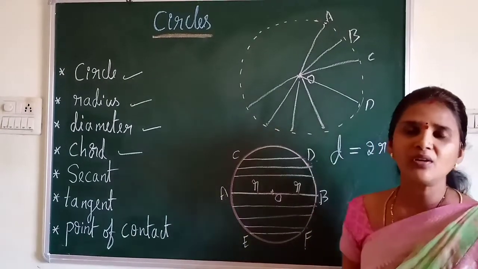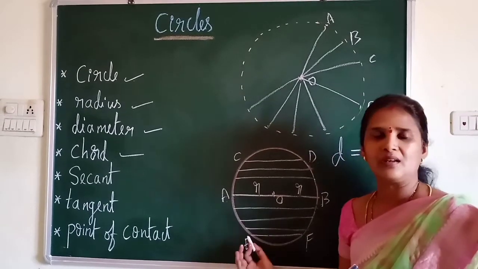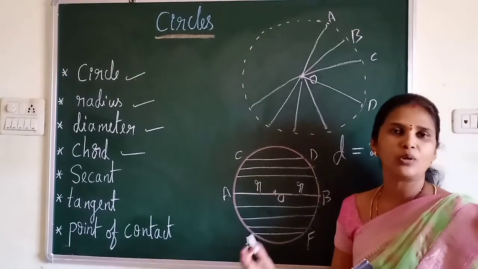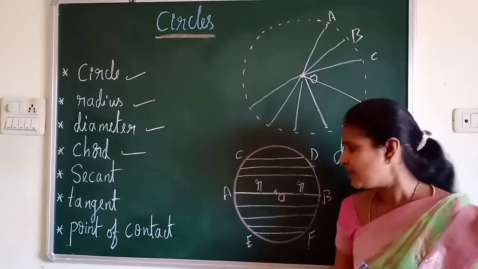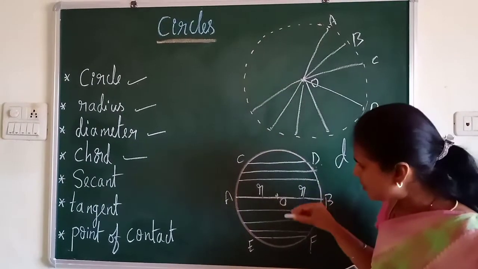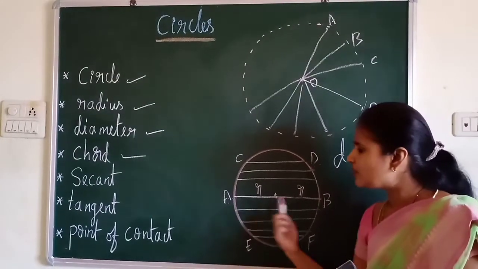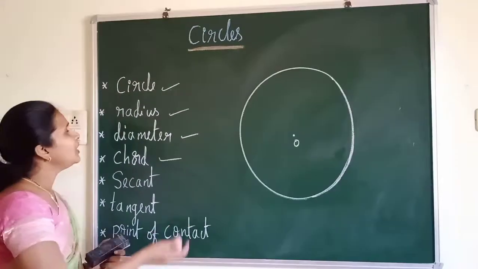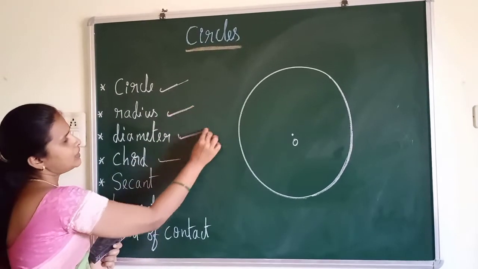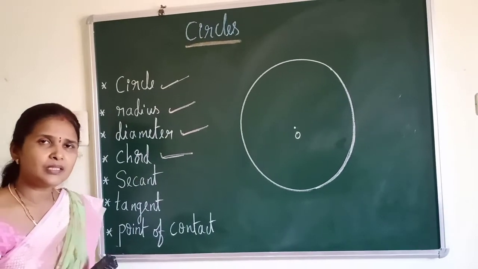Then how many chords can you draw for a circle? You can draw infinite chords for a circle. Similarly, you can draw infinite diameters for a circle, and also infinite radii. The longest chord of the circle is the diameter, and as you move away from the center of the circle, the length of the chord goes on decreasing. We learned the meaning of circle, radius, diameter and chord. These are the four concepts which we already learned in the previous classes.